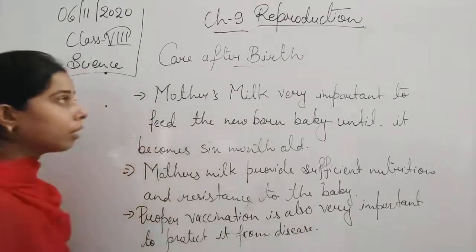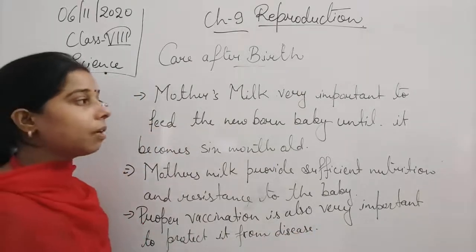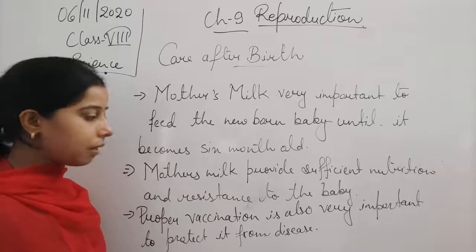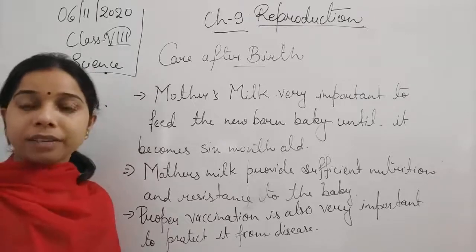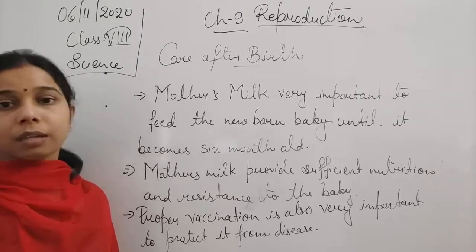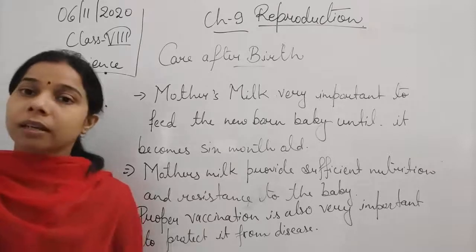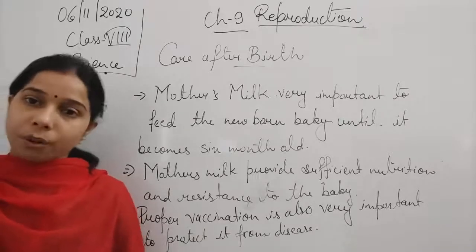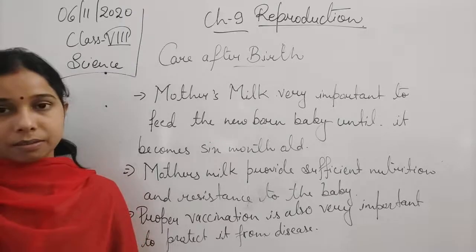So we should care for the child by giving mother's milk up to 6 months, as well as proper vaccination, so that it is protected from foreign antigens or various diseases. Okay.